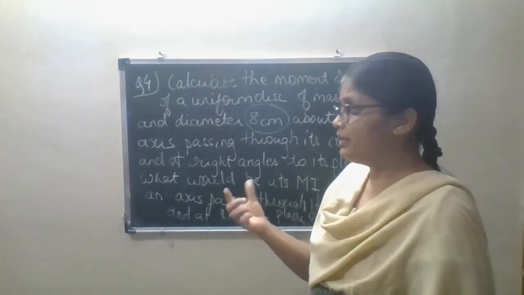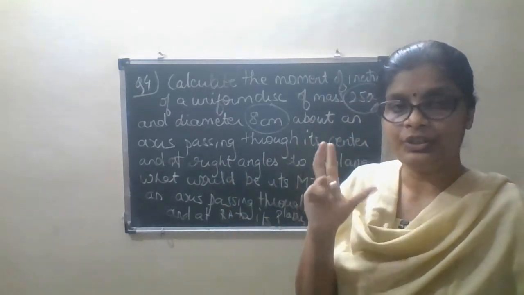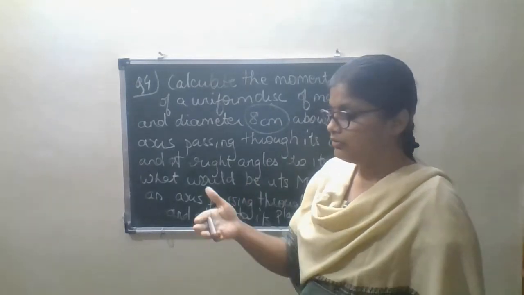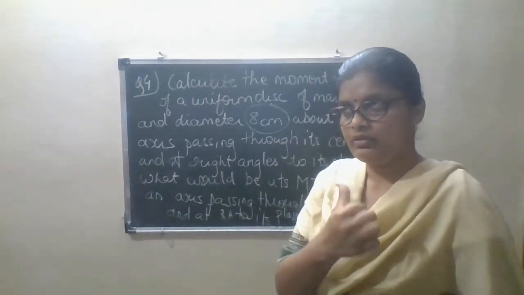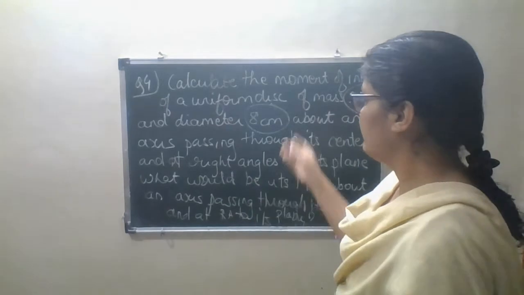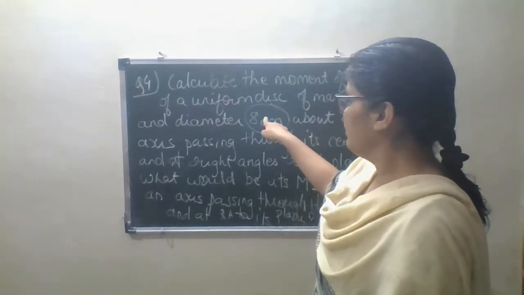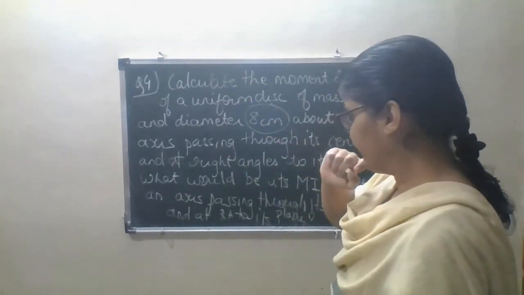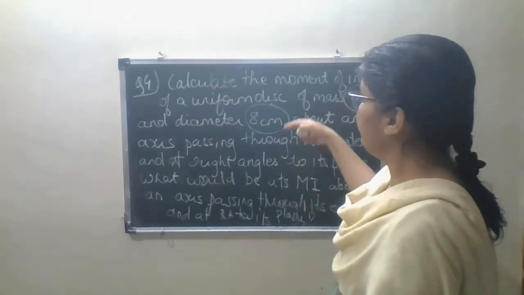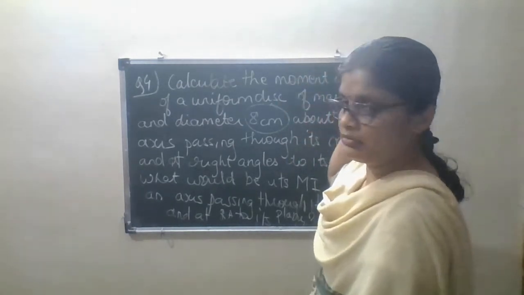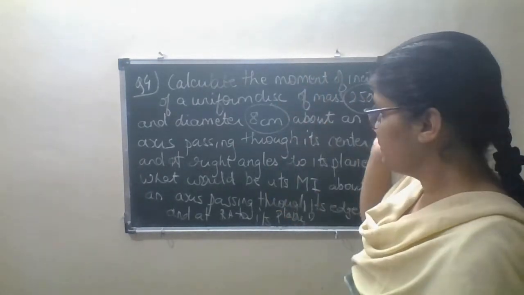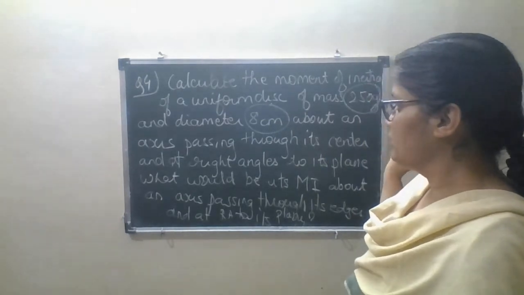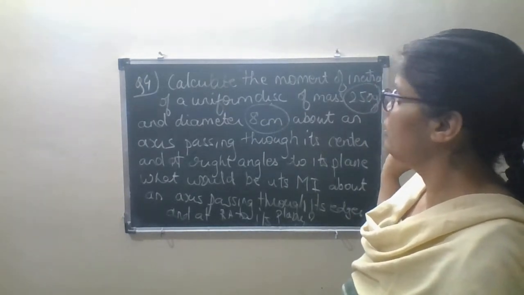So what we have to do is find the moment of inertia in two cases. First, when you consider the disc from the center. Diskच्या center मध्ये तुम्हाला moment of inertia find करायचे. And second, when it is perpendicular to its plane. In two different ways we have to solve the equation. So how are you going to solve?